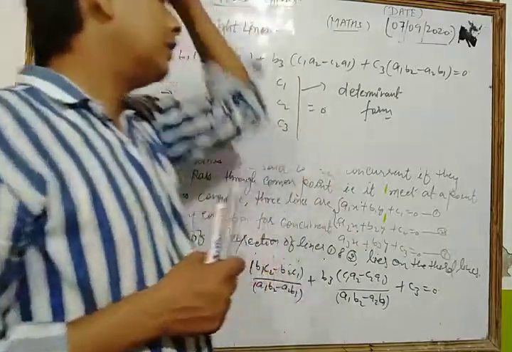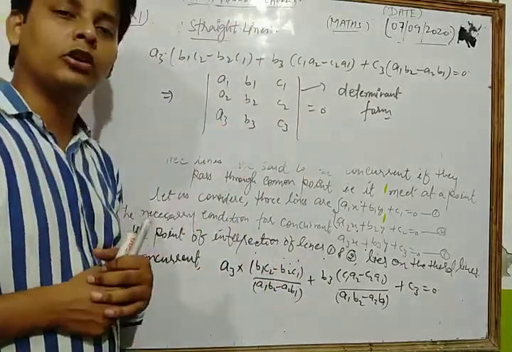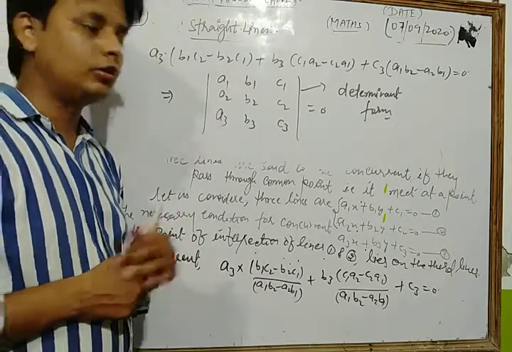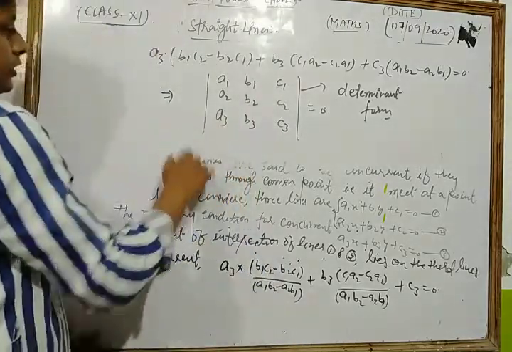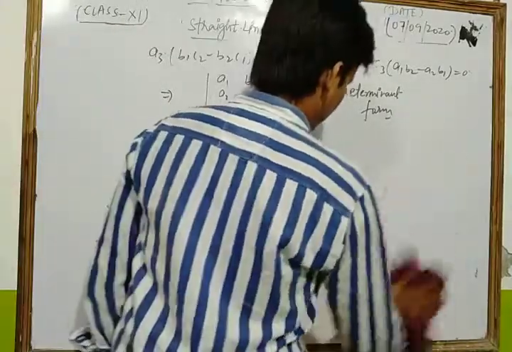Let's see now what is the process to simplify that determinant form or modulus form of any value. What is the process to calculate the modulus or determinant form of any values?